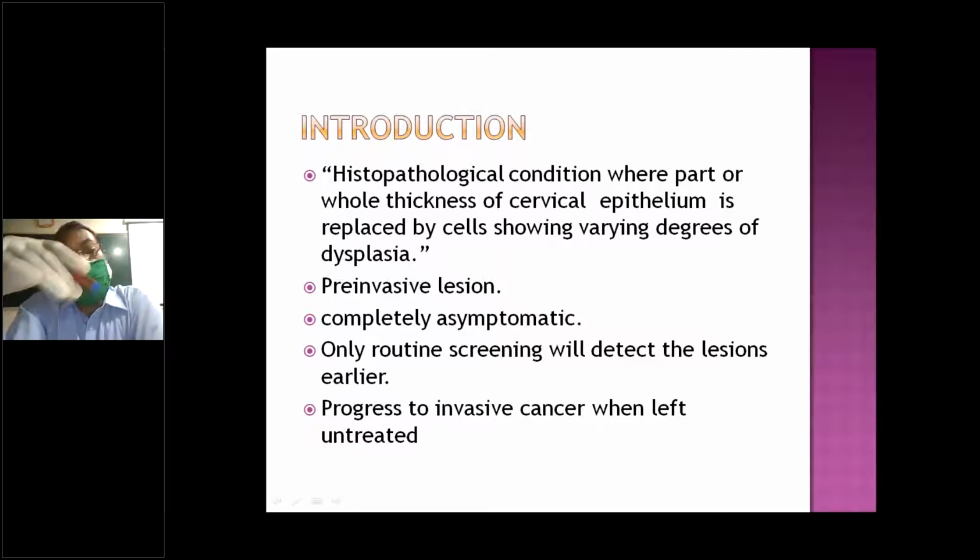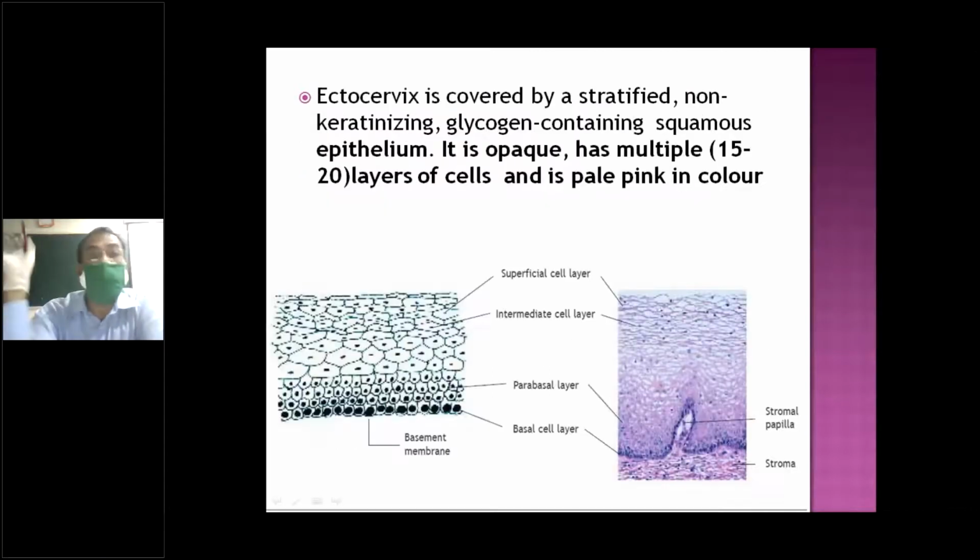Dysplasia is a cytological condition, whereas CIN is a histopathological condition. Dysplasia is the cytopathological description of cells showing this pre-malignant lesion. So CIN and dysplasia go together.